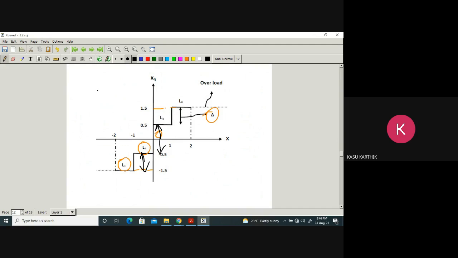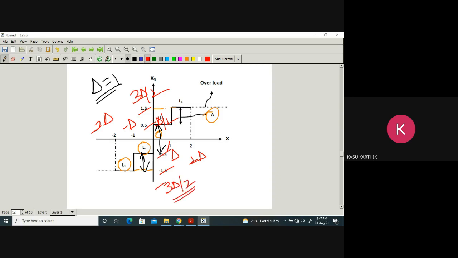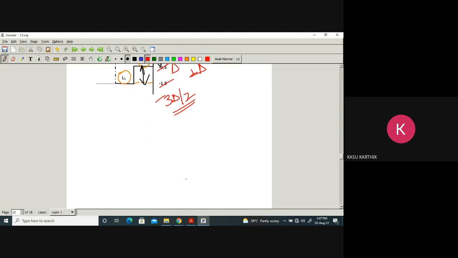Here, what is the step size in this example? Equal to 1. Here you can replace -2 with -2 delta, -1 with minus delta, 1 with delta, this is 2 delta. Obviously, this is 3 delta by 2. This is delta by 2. This is minus delta by 2. This is minus 3 delta by 2. You can do this. Now we are getting a staircase-like structure.